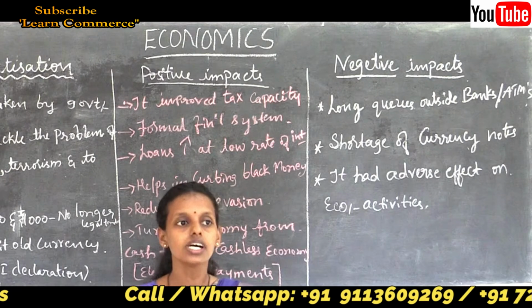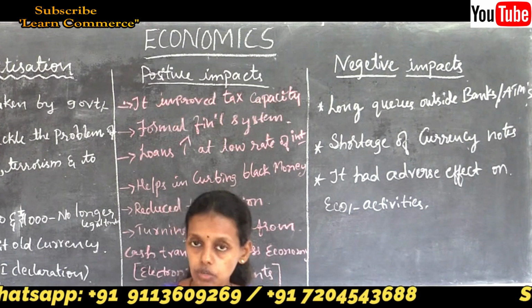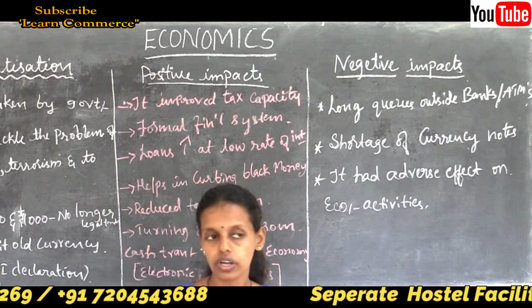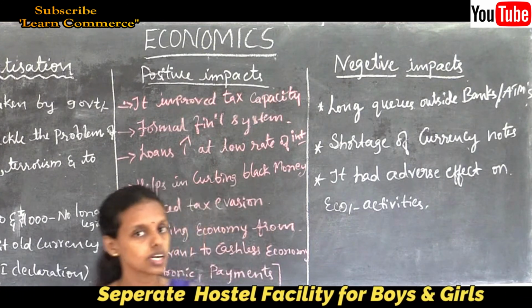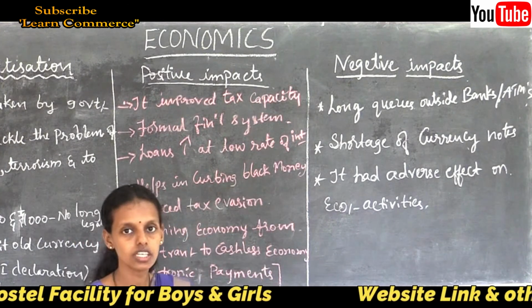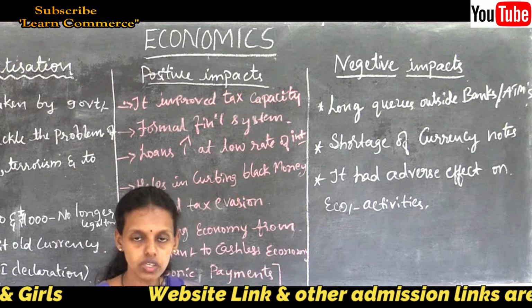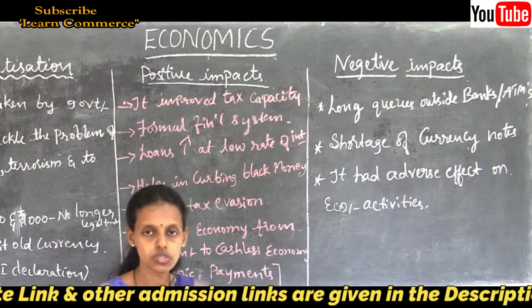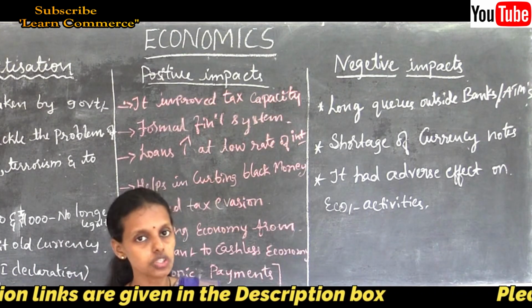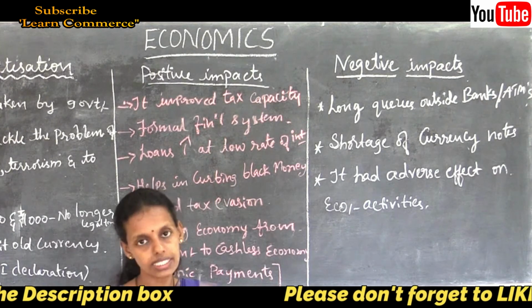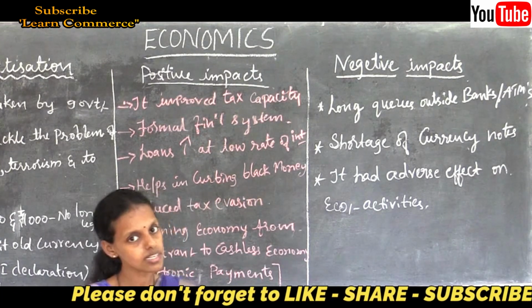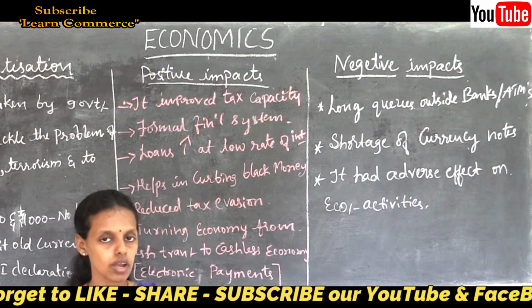During this period, some people were unable to even get their food or ration from the shops because they didn't have money for exchange. New currency notes were not available in the banks. Bankers could not do anything because RBI should supply money to all the commercial banks, and commercial banks supply money to the people or customers.